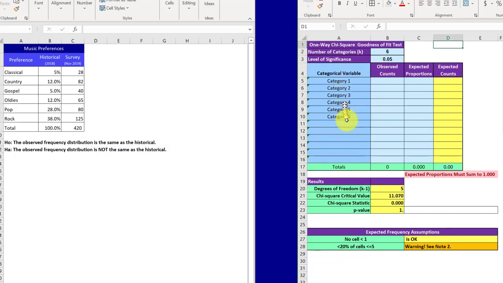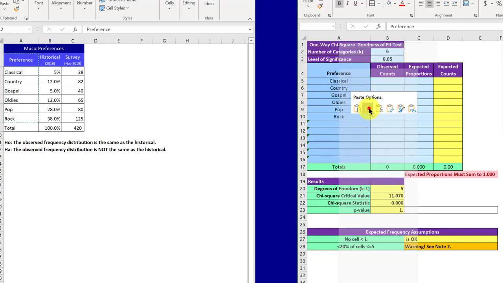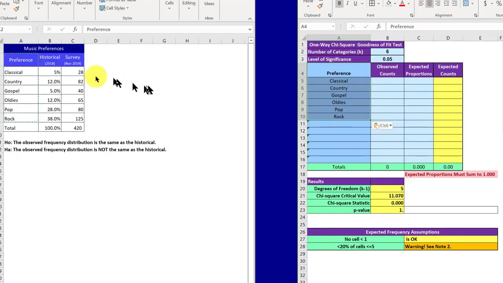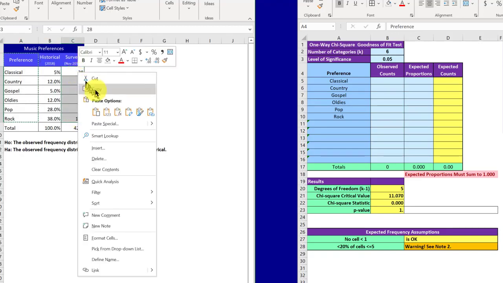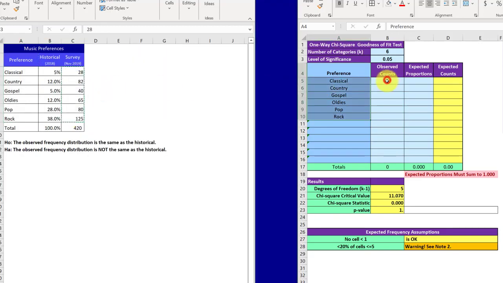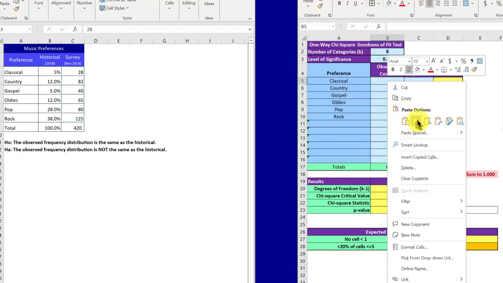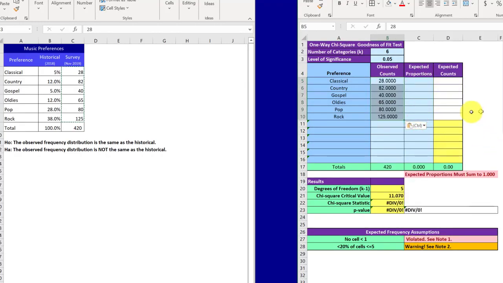Now, you can just leave these labels alone, or what I like to do is go over here to my data, and I want to copy those, highlight, copy. I'm going to go here, click in that cell. I'm just going to paste the values, and now that will help me when I put my report together. I need to put the observed counts, so I'm going to go back here to my survey data, highlight that, right-click, copy, and go here and click in the values again, and that gives me my counts.